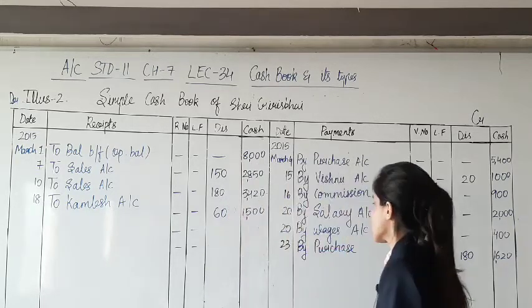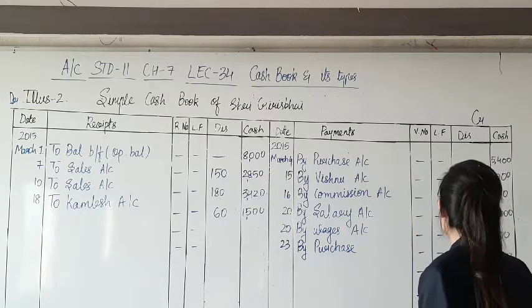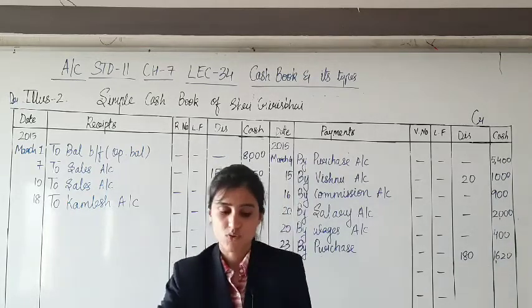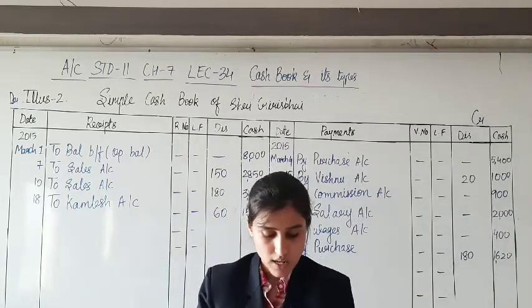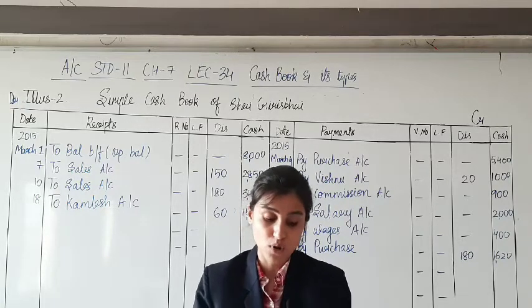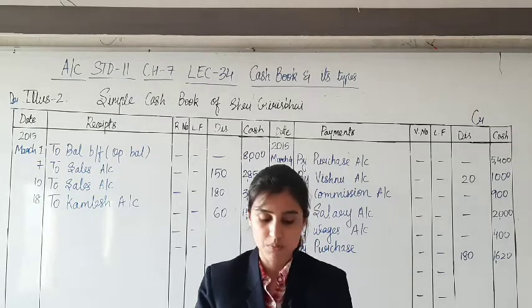So on purchase the discount is available of 180 cash discount, and trade discount as usual we have not recorded. Next, cash of rupees 4,000 brought in the business. Cash has been brought in the business.